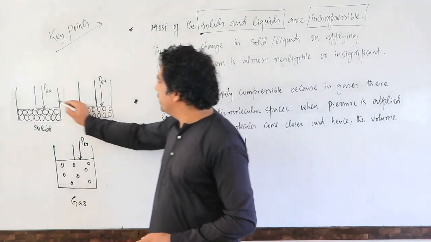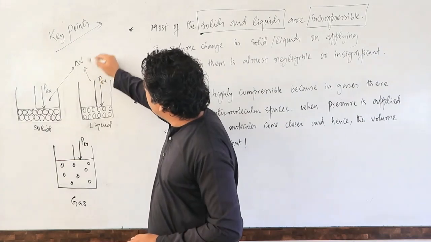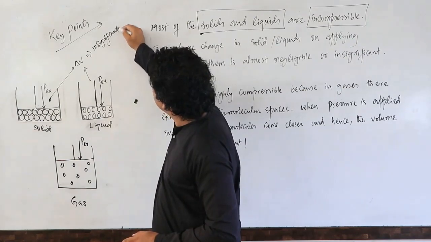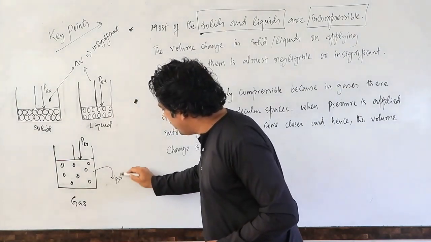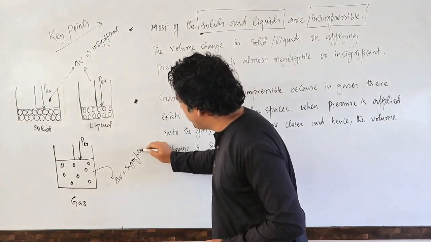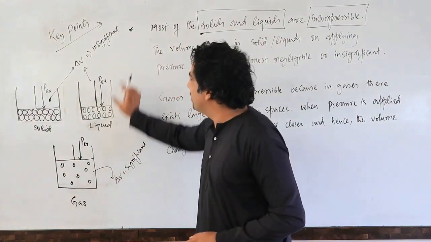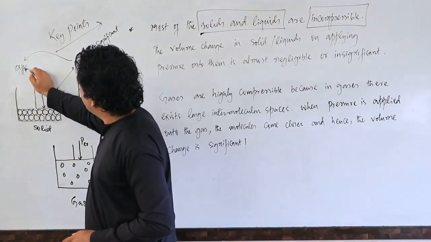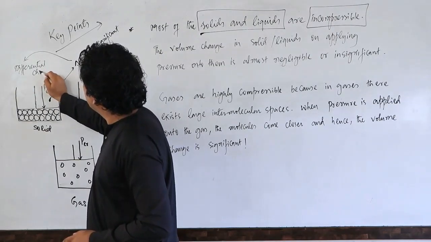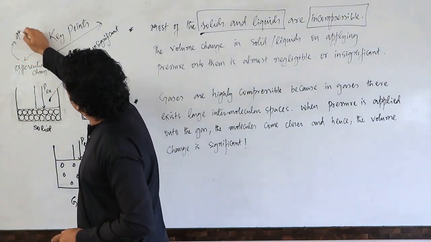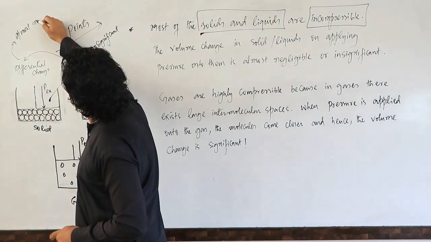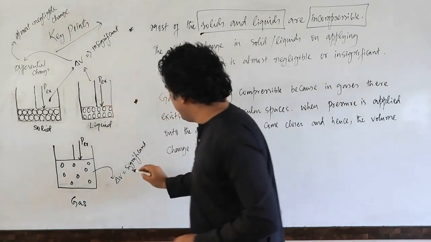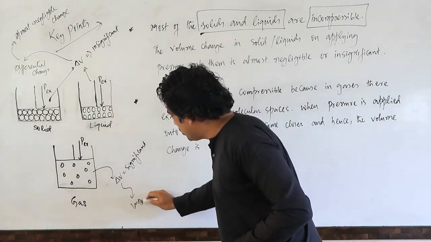But in these two cases, the change in volume is insignificant in solids and liquids. In gases, the change in volume is significant, meaning a large change will be there. So this is an important change and this is not important. Why? Because the change in volume here is a differential change. Differential change basically means almost negligible change. But here it is significant. Why? Because there is a large change in volume.